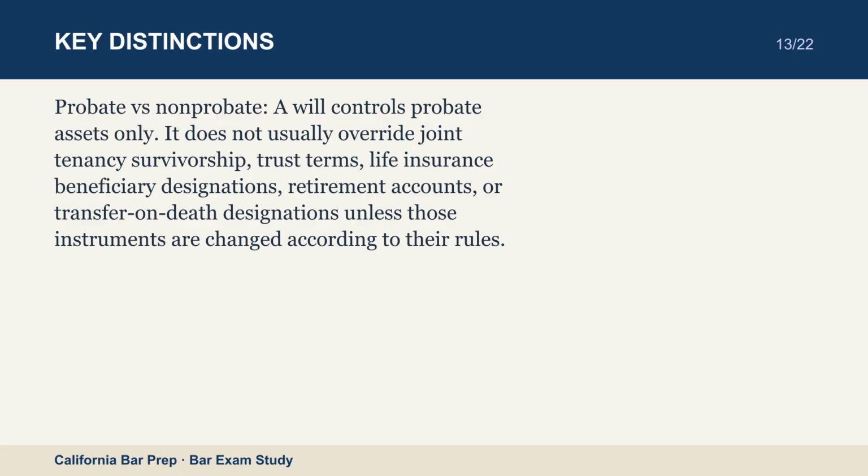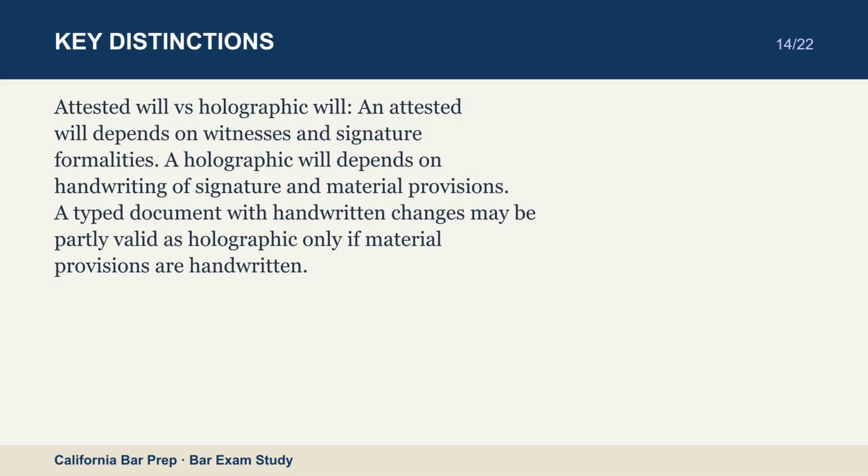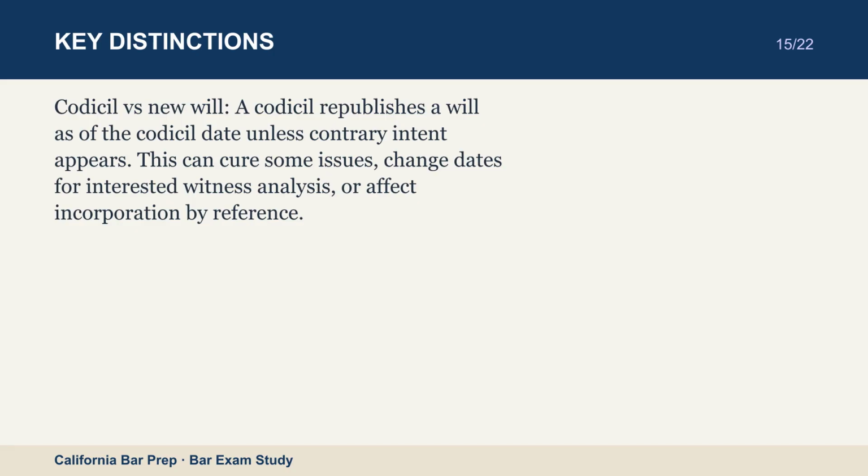Attested will versus holographic will. An attested will depends on witnesses and signature formalities. A holographic will depends on handwriting of signature and material provisions. A typed document with handwritten changes may be partly valid as holographic only if material provisions are handwritten. Codicil versus new will. A codicil republishes a will as of the codicil date unless contrary intent appears. This can cure some issues, change dates for interested witness analysis, or affect incorporation by reference.